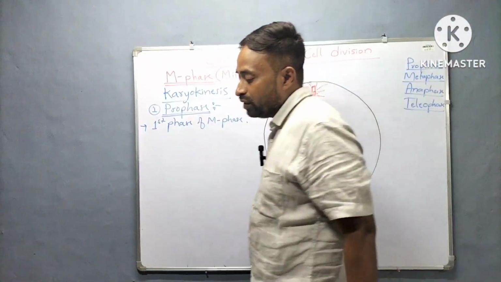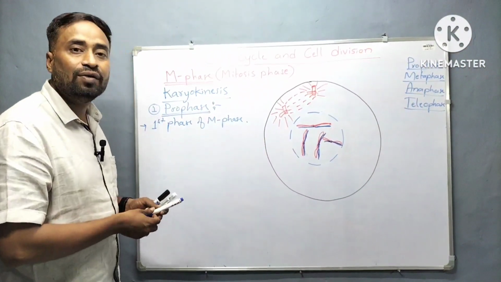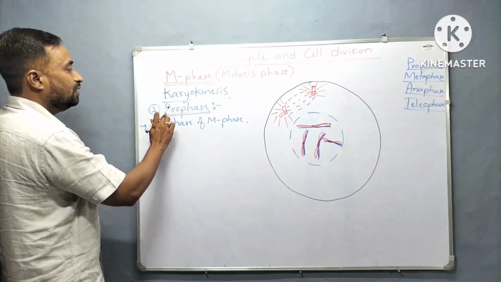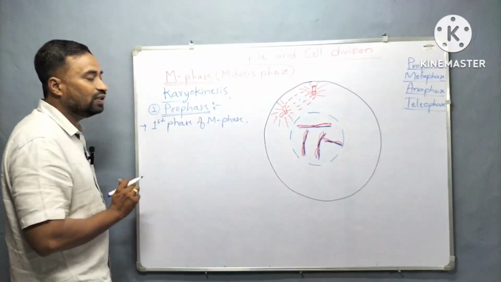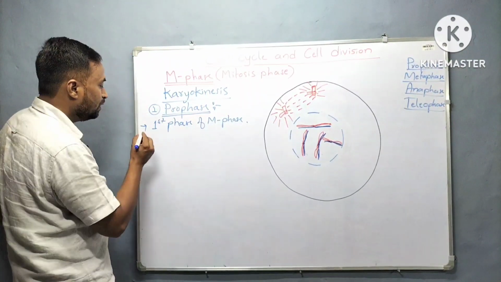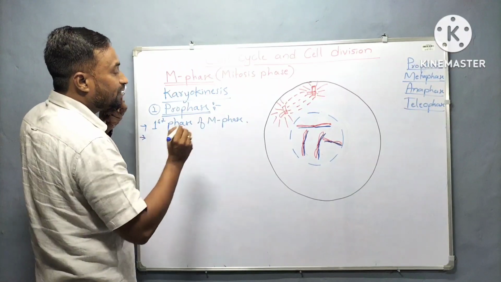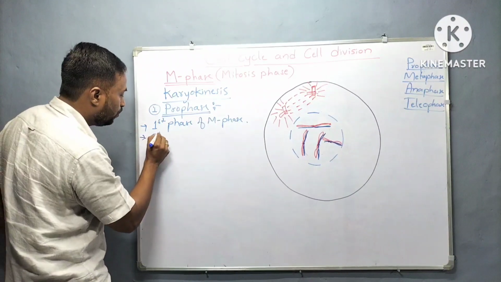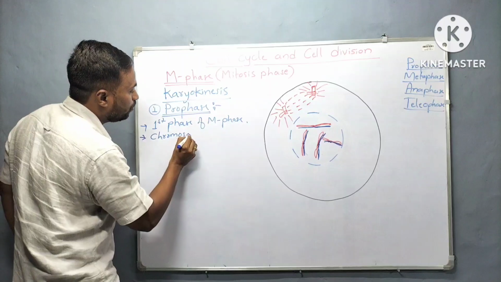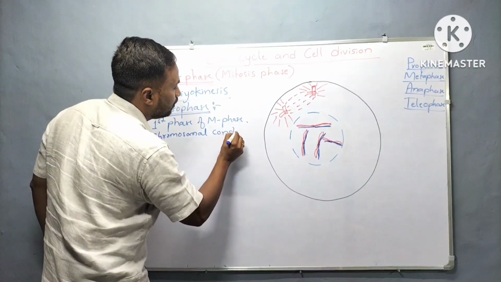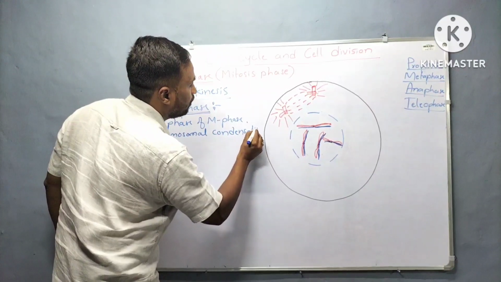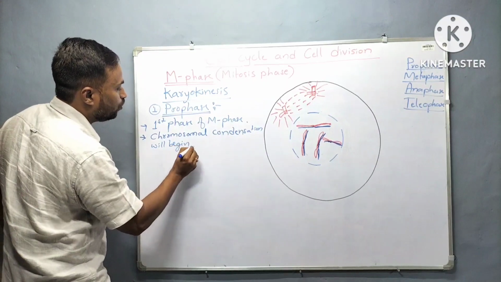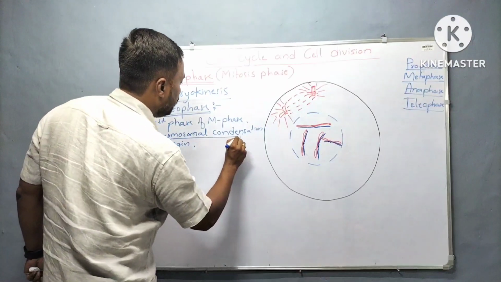Okay, let us list out the key features of the prophase. What you noted right now, let us list them in the form of key features. See here, prophase, this is the first phase of the mitosis or M phase, and second point is chromosomal condensation starts. Chromosomal condensation will begin. This point you need to remember.